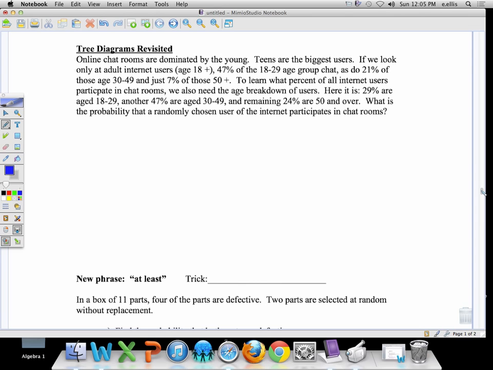Well, you've got different things happening here. You have people who are users, you have people who use the internet but chat. Some people use the internet and don't chat. So what I'm going to do here is focus first on the age groups. Okay, we have three of them. We have the 18 to 29, the 30 to 49, and the 50 and older. So this is my first division. And in there, you do have different probabilities.